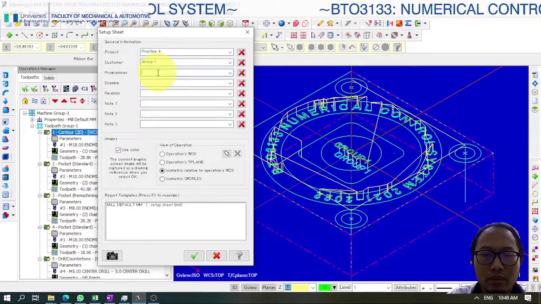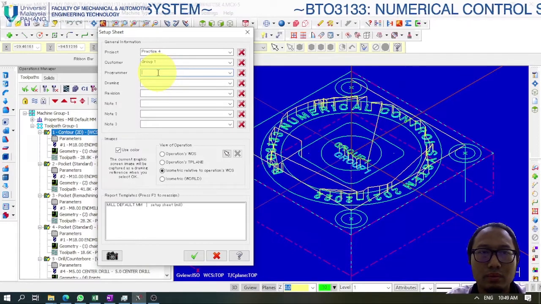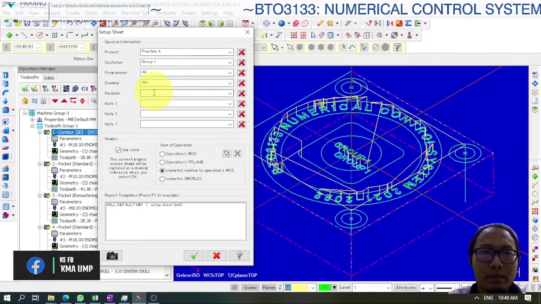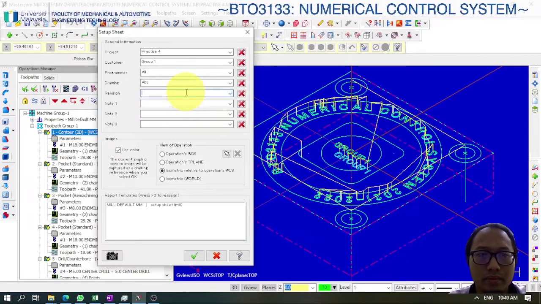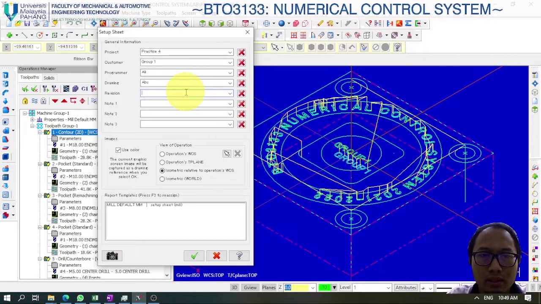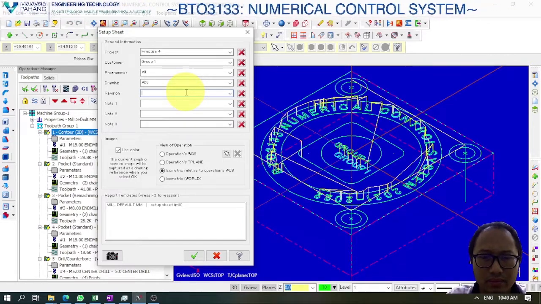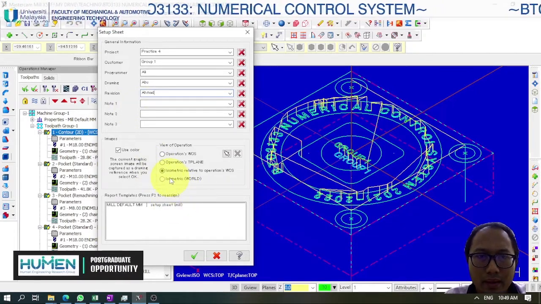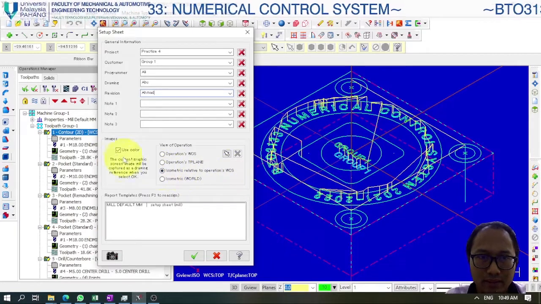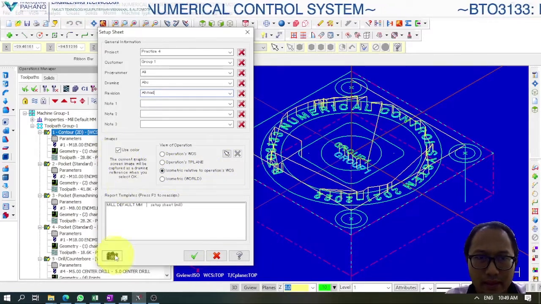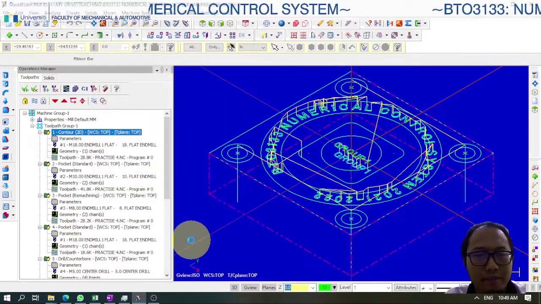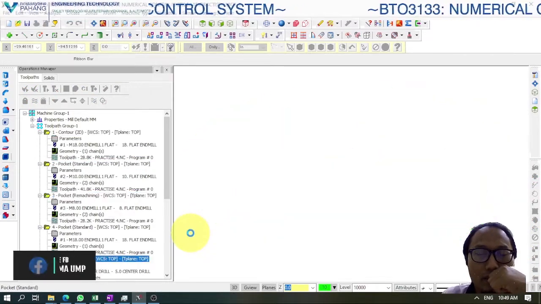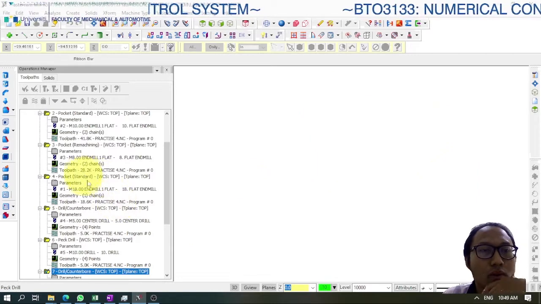For the programmer, you can put the group member who is responsible for completing this program, say Abi. Drawing, maybe Abu. This is revision number 1. You can also write the name of the person in charge of the revision, maybe Ahmad. For the note, you can just leave it blank. For Isometry relative to operation WCS, just click this image, use color, and then click OK. Basically it will generate a setup sheet report for all operations.